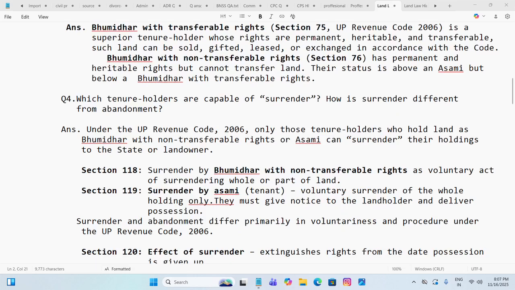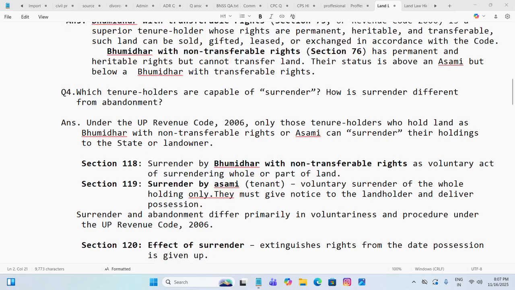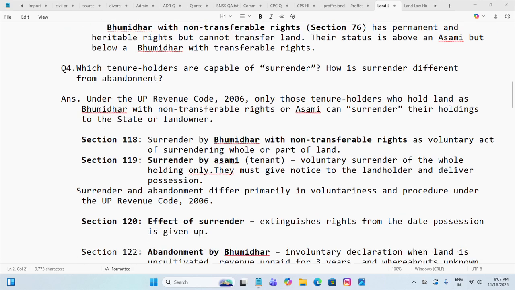Section 118, surrender by Bhumidhar with non-transferable rights, is the voluntary act of surrendering whole or part of the land. Now, Section 119, surrender by Assami tenant, is voluntary surrender of the whole holding only. They must give notice to the landholder and deliver possession. Surrender and abandonment differ primarily in voluntariness and procedure under the UP Revenue Code 2006.